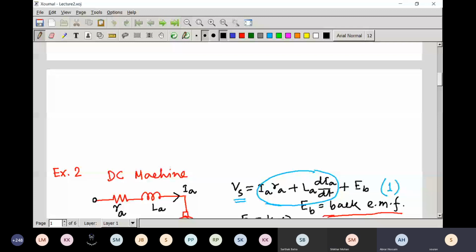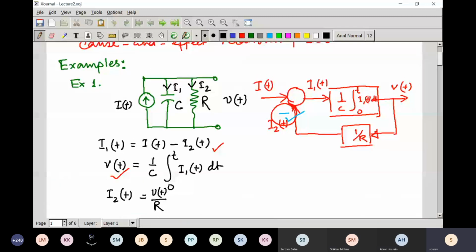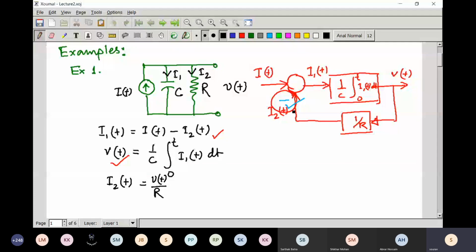Okay. So positive or negative feedback, here you can see the first example. It is clear that it is negative feedback. If you just see the equations, from there it is clear that the effect is reduced.